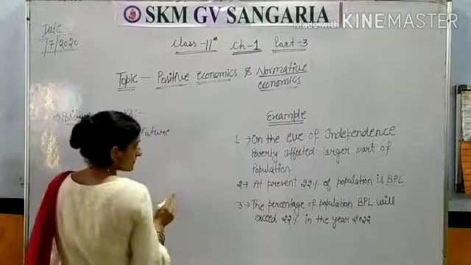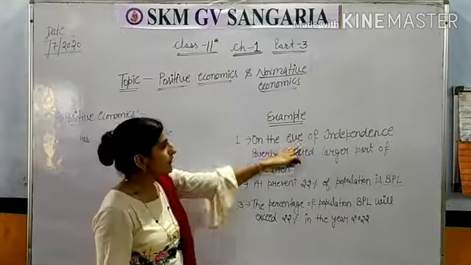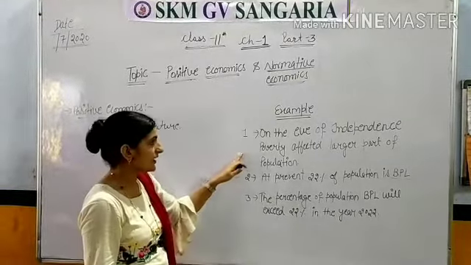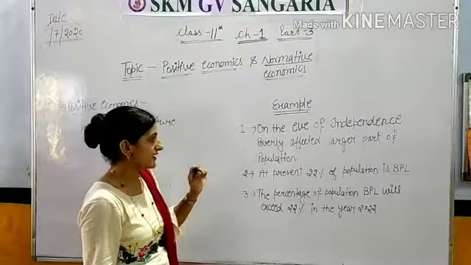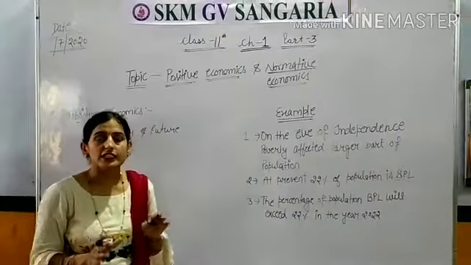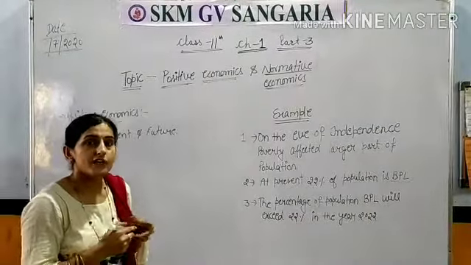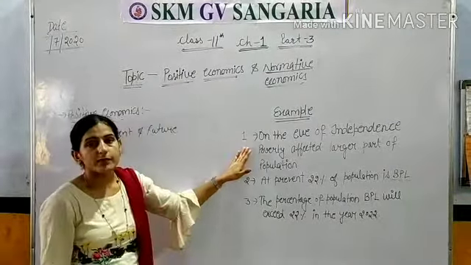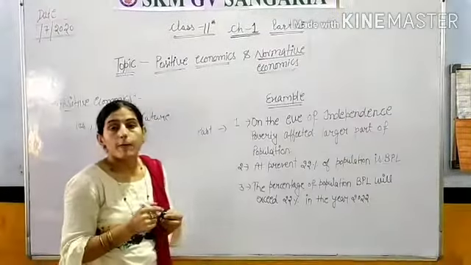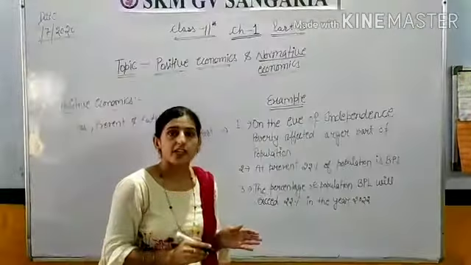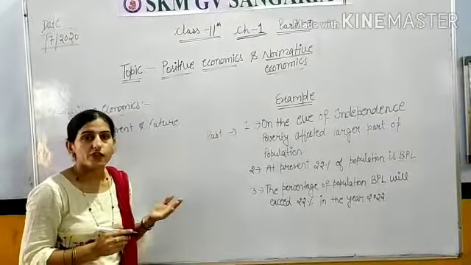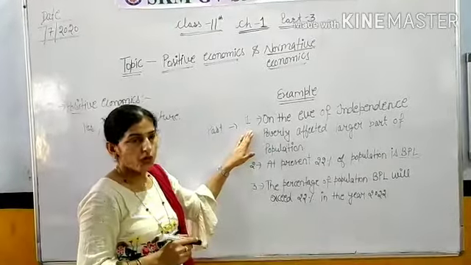For example, "on the eve of independence, poverty affected a larger part of the population." This means a large part of the population was affected by poverty. Then this is a statement of the past. But this statement can be verified on the basis of facts and figures, that is, on the basis of data. It is true or false.